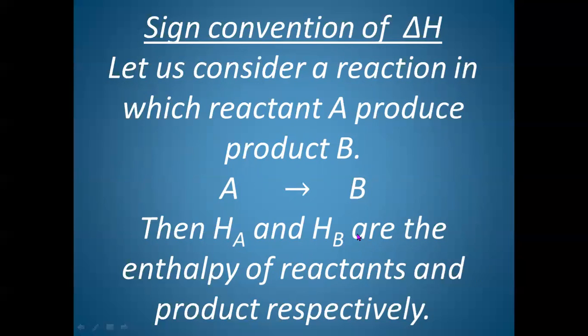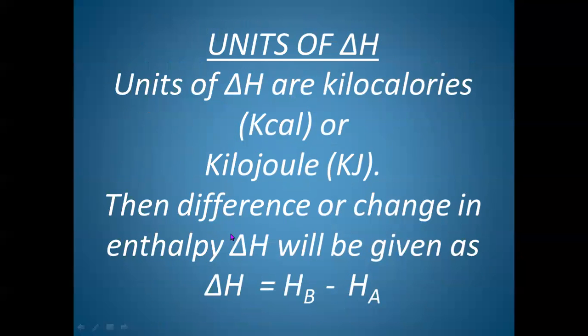Delta H, that is change in enthalpy, can be calculated as HB minus HA. Now the units of H, delta H or H, are kilocalories or kilojoules.